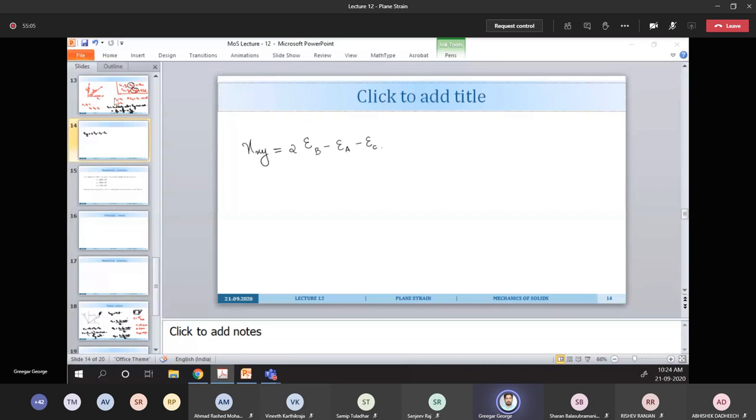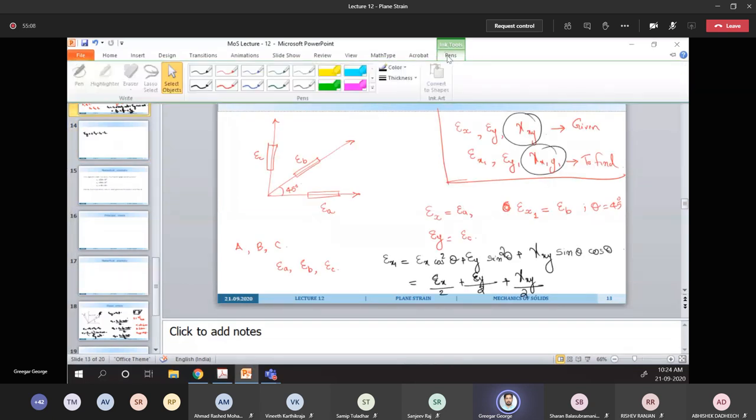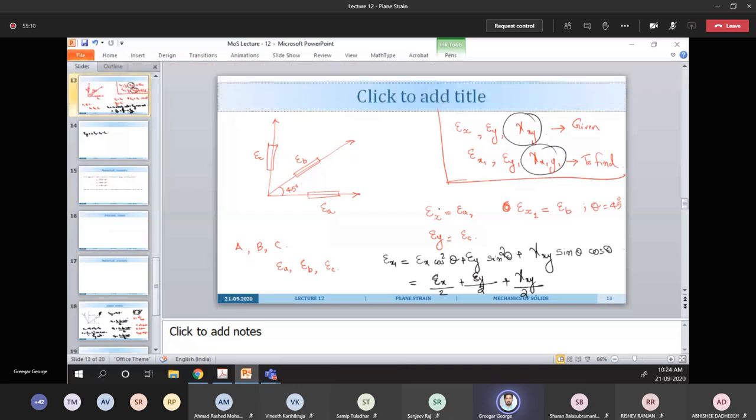See, we had epsilon x given by epsilon a here. Epsilon y is epsilon c. And at theta equal to 45 degrees, we are saying it is epsilon b. So we assume that this is our epsilon x1.